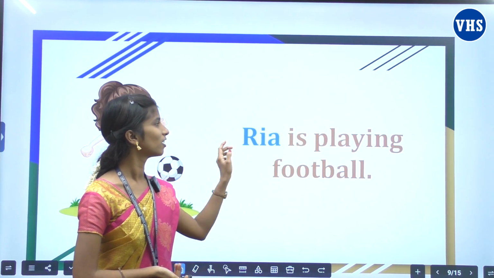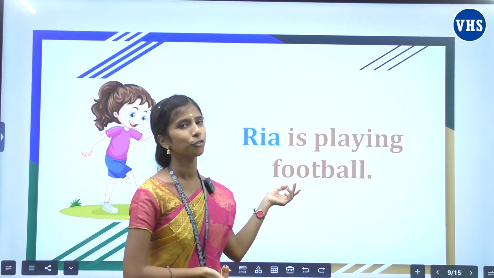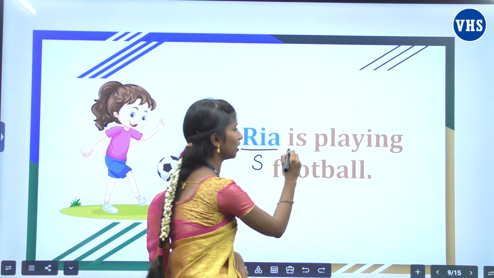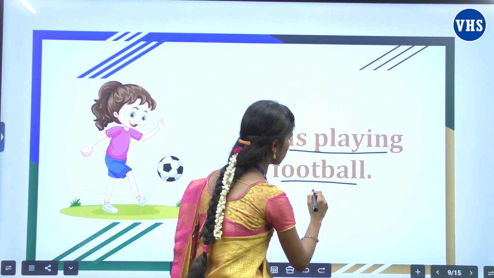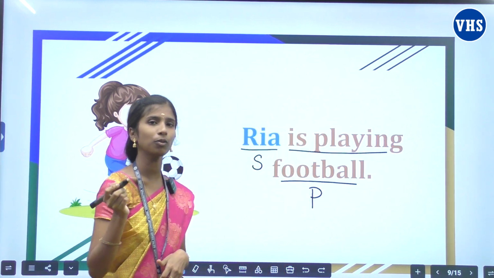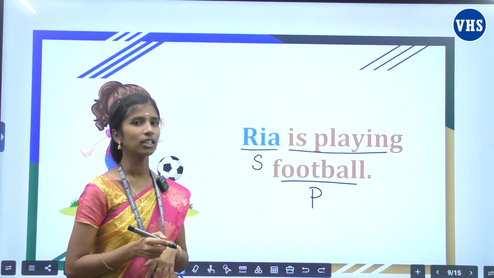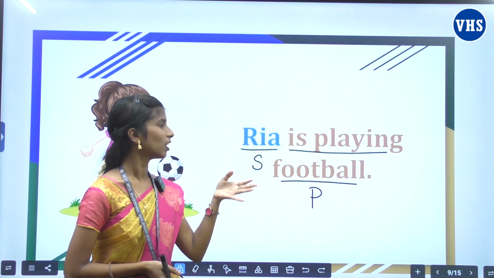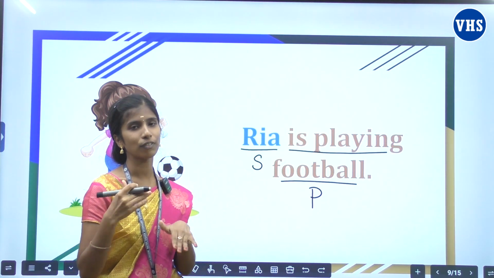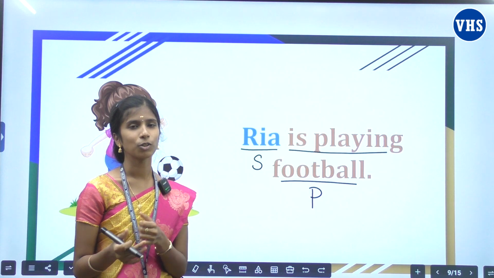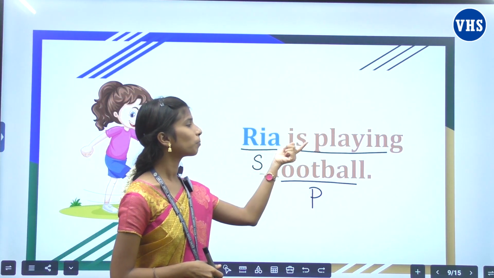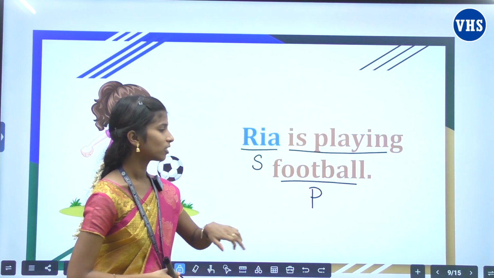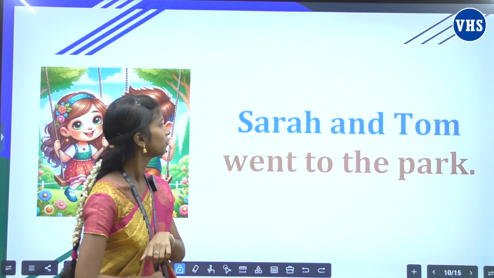Look at this sentence. Riya is playing football. In this sentence, Riya is a subject and the rest of the part is known as predicate. If I ask you a question, who is playing football? Then your answer might be Riya is playing football, right? In that case, Riya is a subject. And if I ask, what is Riya doing? Your answer will be Riya is playing football, right? Then this is called the predicate. Okay? Shall we see the next example?